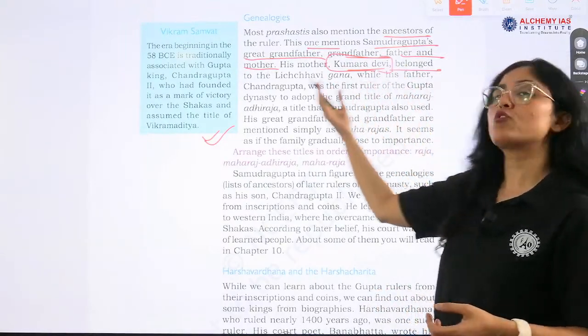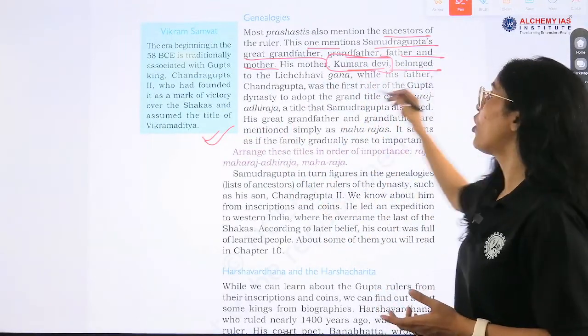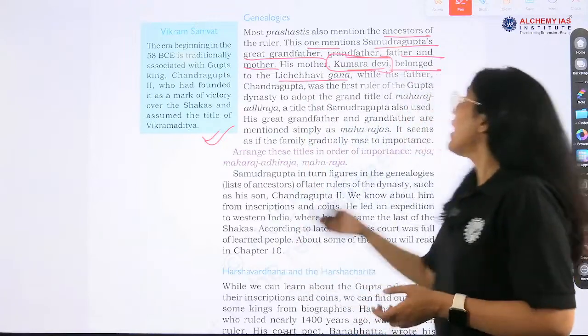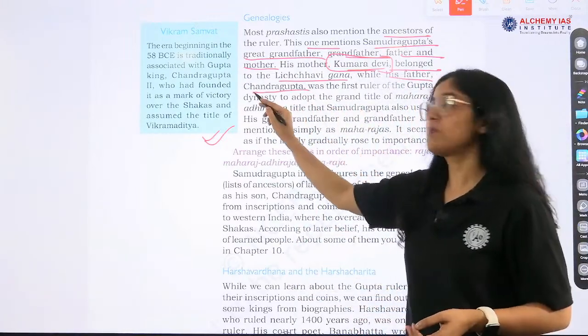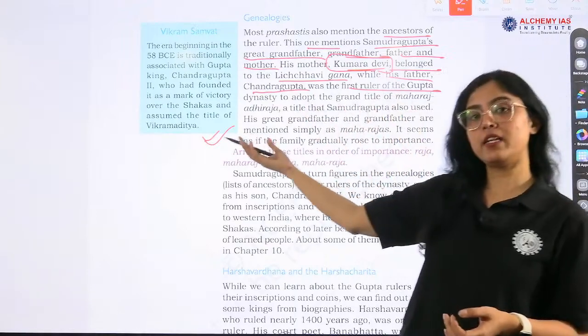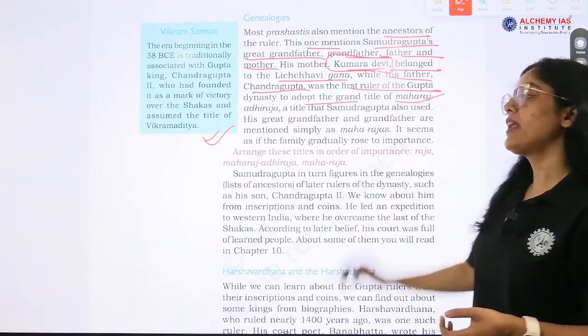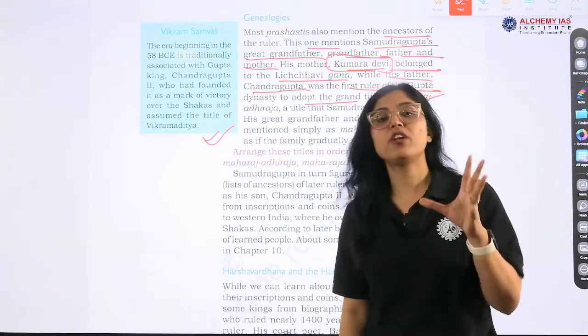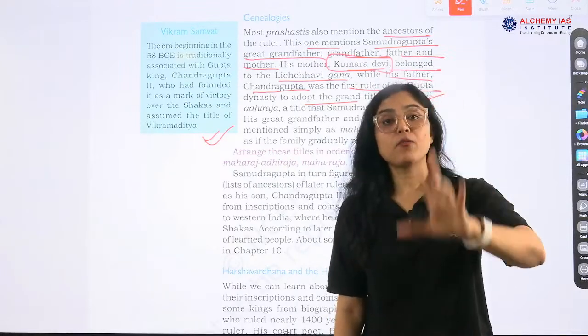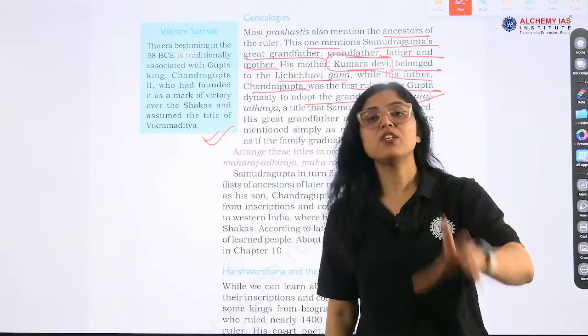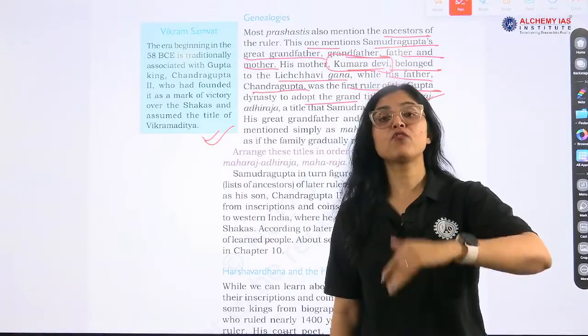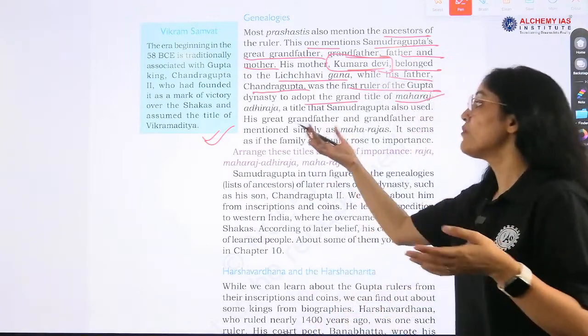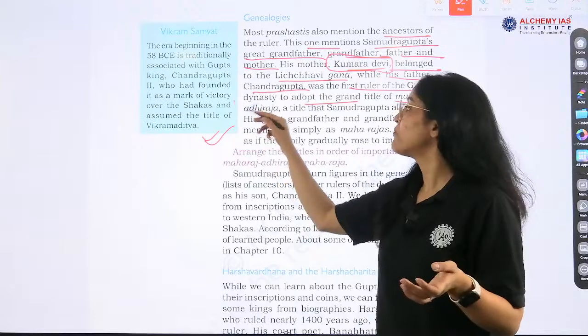Samudragupta's mother was Kumar Devi, very important, who belonged to the Lichchhavi Gana, right? And his father Chandragupta, who was the founder of the Gupta dynasty, adopted the grand title of Maharaja Dhiraj. So very important information has been given: Kumar Devi was Samudragupta's mother, Chandragupta was the founder of the Gupta dynasty and he was calling himself Maharaja Dhiraj.